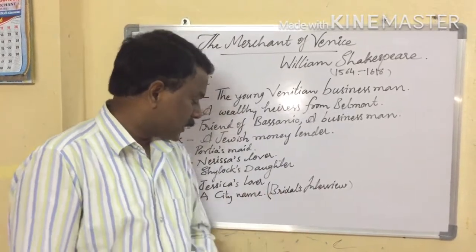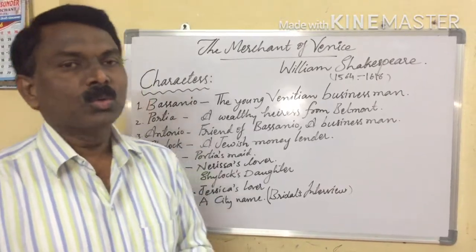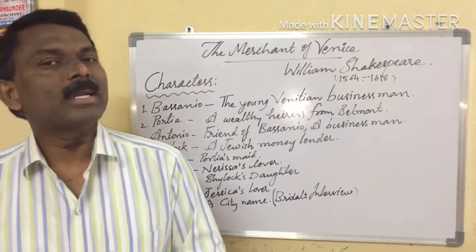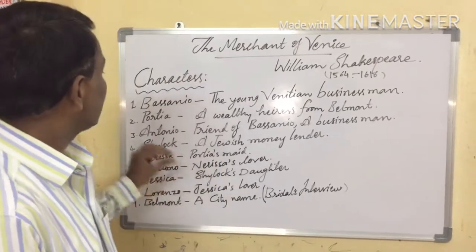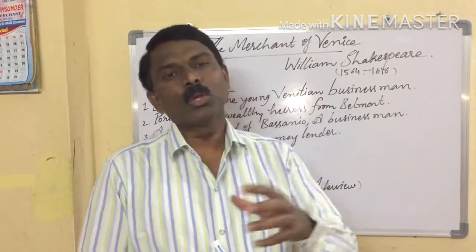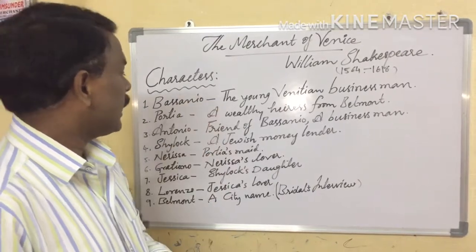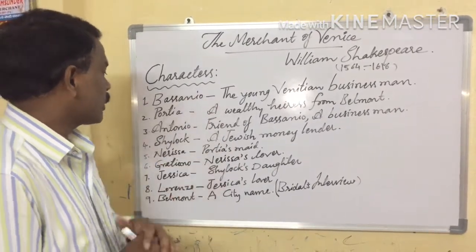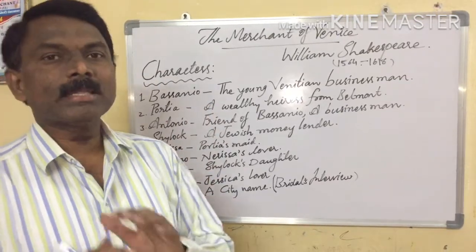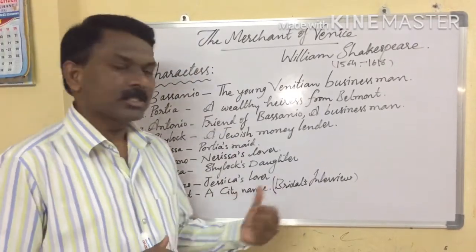What is special in this Belmont city? A bridal interview was going on. Who is conducting a bridal interview here? It is Portia's bridal interview that was going on. So Bassanio and his close friend Graciano start their journey towards Belmont city.